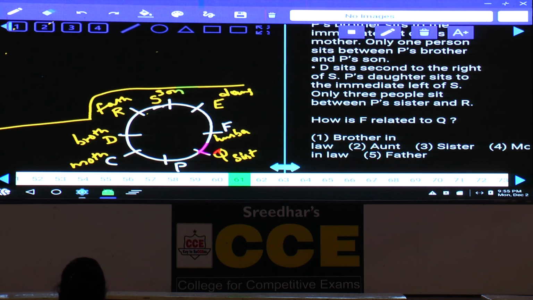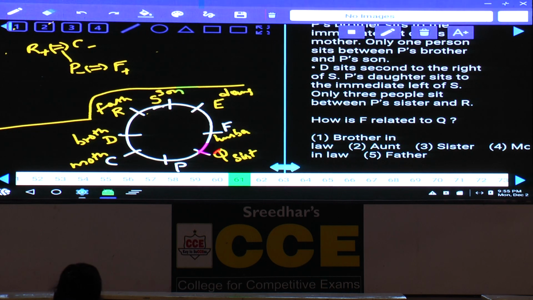Now here in this case, let us start with this P. P is the person we are talking about. Now this P is having a husband, means P is a female. And the husband of P is F. And again this P is having father and mother. R is the father, and the mother is C. Hence R and C are a married couple. Now P is the daughter.